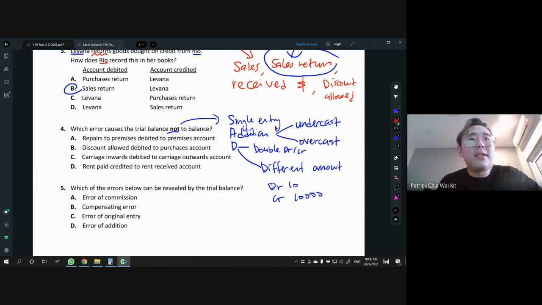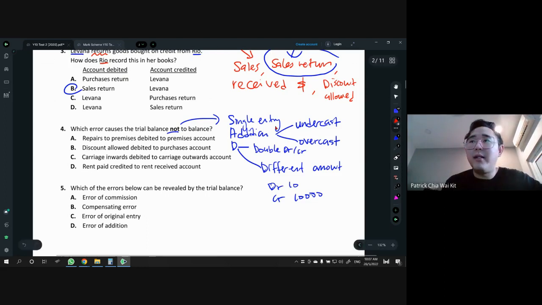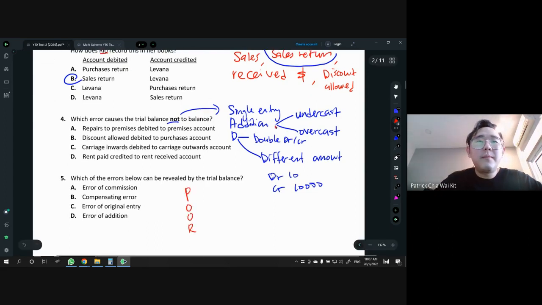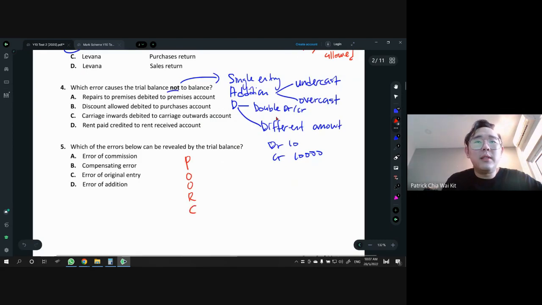Okay, so we have to find which one falls under SAD for the answer. Repair to premises, debited to premises account; discount allowed debited to purchase account; cash inward debited to cash outward; and rent paid credited to rent received account. All right. So I guess in this part I also have to mention the other types of errors, which is POOR CC. So for POOR CC, what is POOR CC again? POOR and then CC.